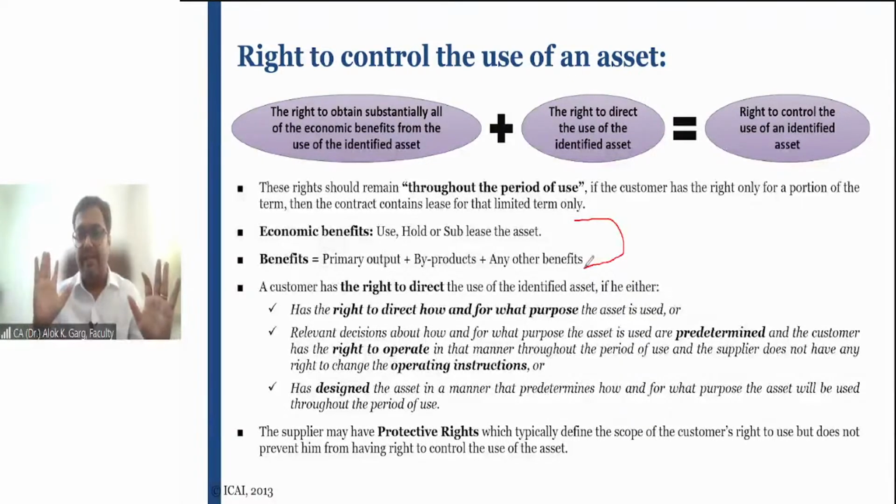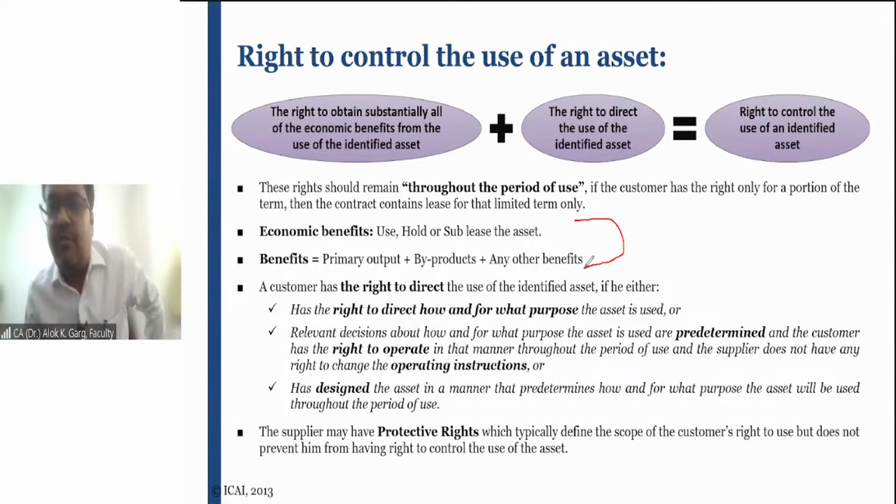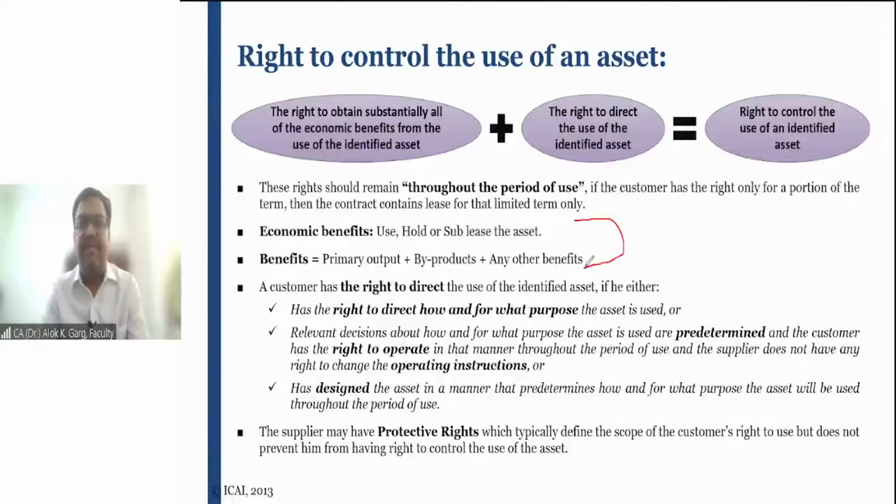The lessor may have protective rights, which typically define the scope of the customer's right to use the asset, but do not prevent him from having the right to control the use of the asset. For example, the lessor has leased a car to the lessee, and the lessor is saying that this is a diesel car and the life of the car is 10 years only. So after completion of 10 years, you cannot take this car on the roads. Why? Because a diesel car will not be allowed to run on the roads after 10 years in Delhi NCR. Otherwise, the traffic department will seize the car.